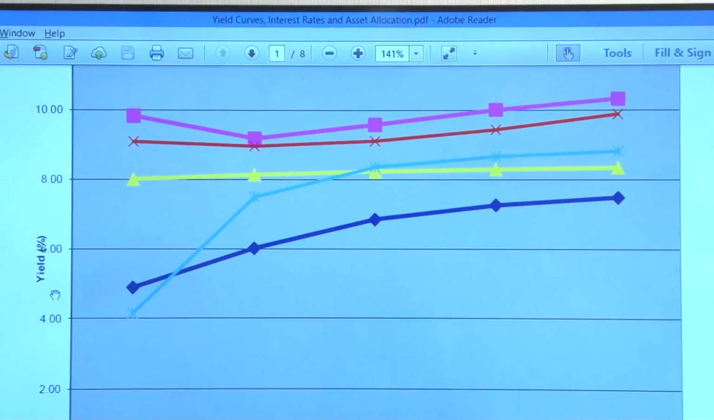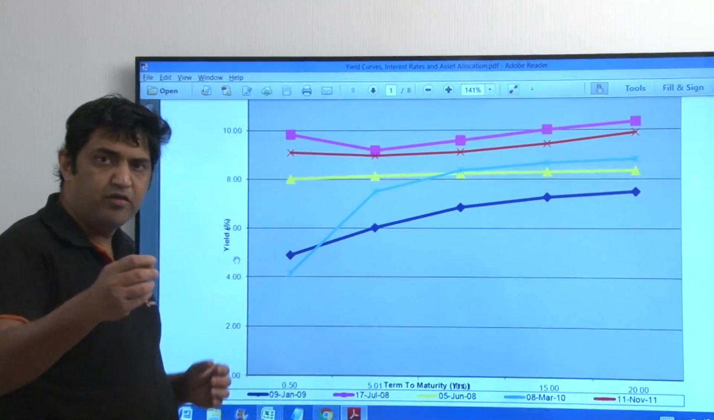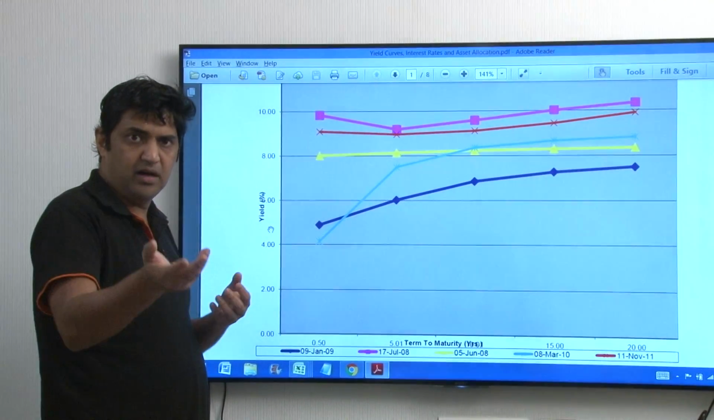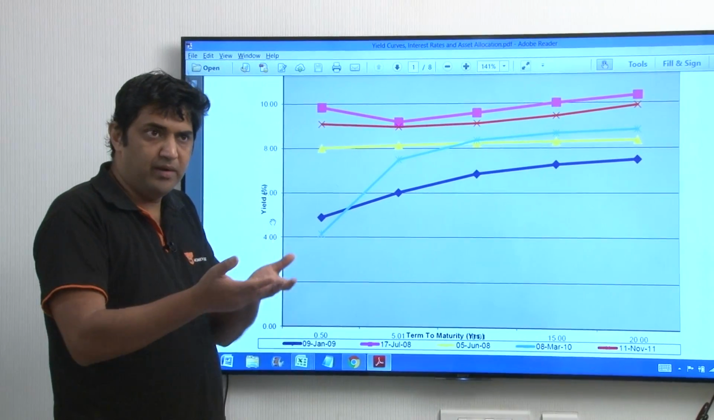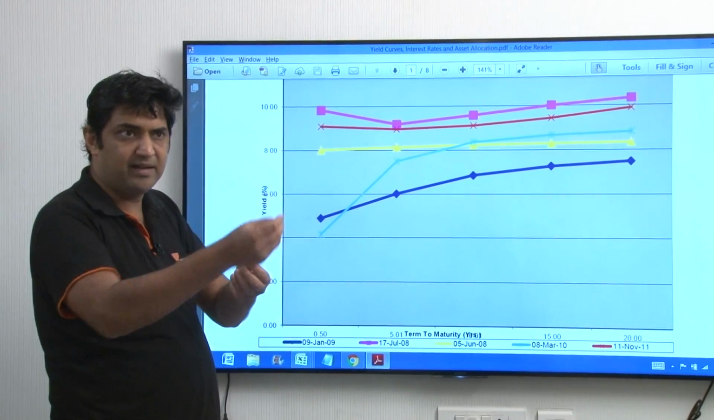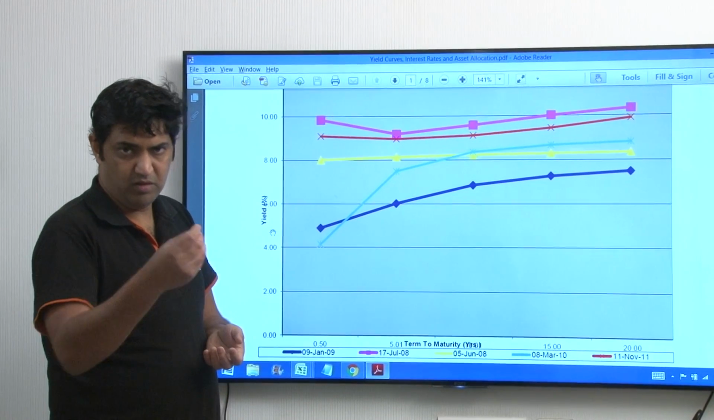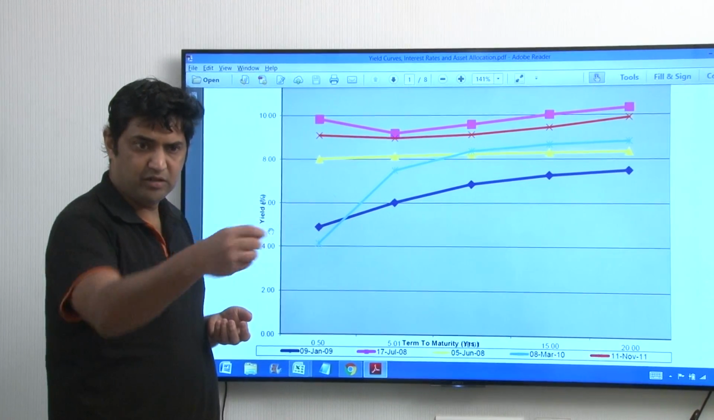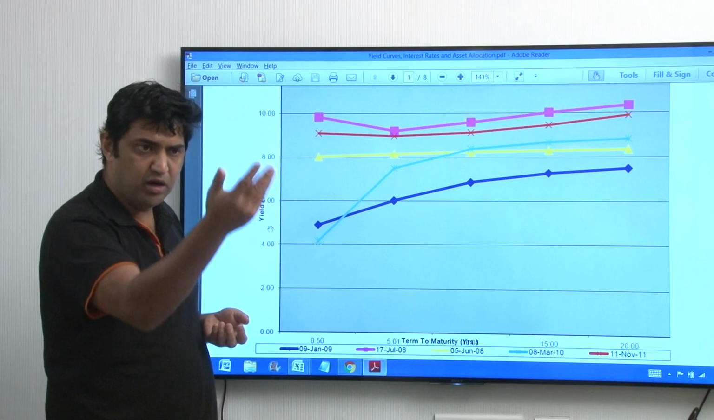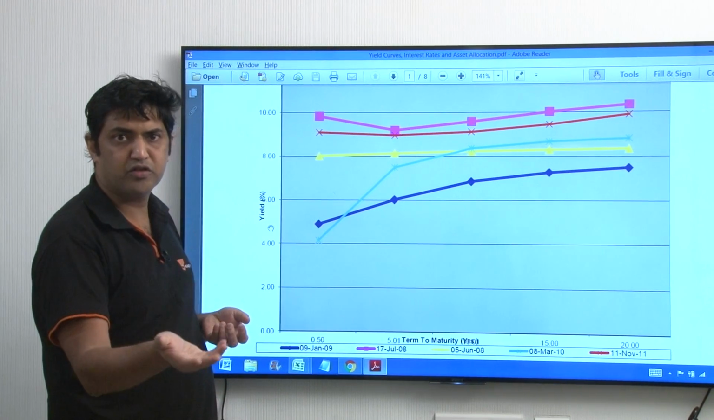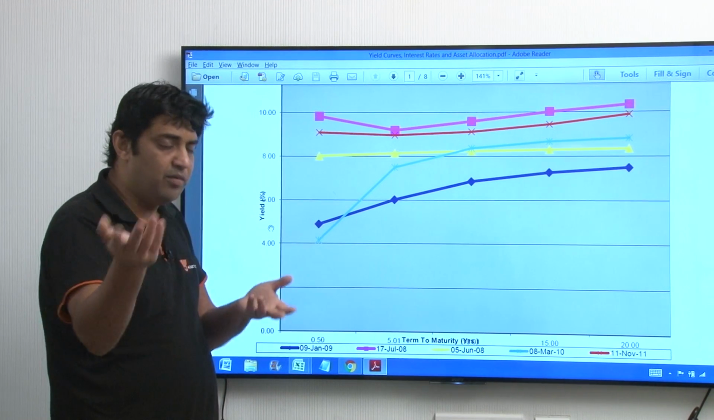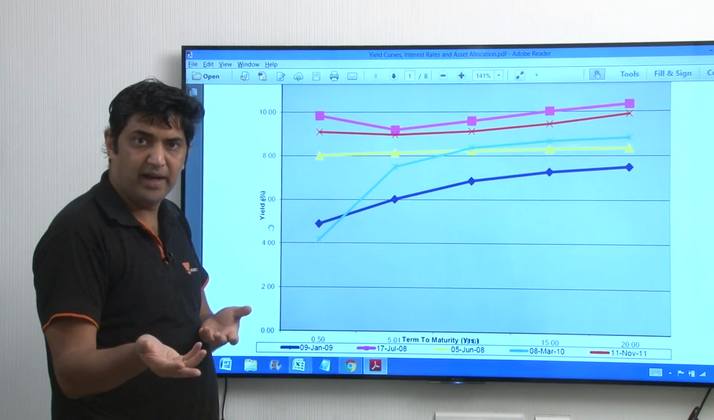See, nobody likes higher interest. If you have to borrow, if you have to take a housing loan, you would probably prefer 8% rather than 9%, or 7% rather than 8%, or 6% rather than 7%. So the lower the interest rate, the lower the cost of borrowing for you as a retail borrower or a corporate borrower, you will like it.